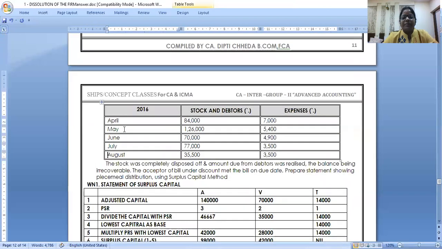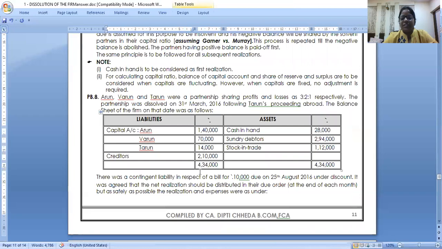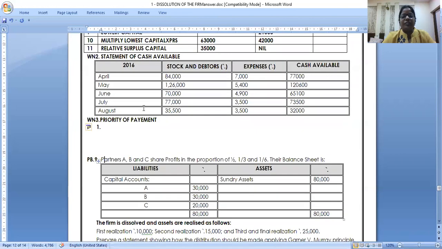Look at the problem. When you get money, the first thing you will do is keep apart, first you will pay outsiders 2,10,000, and then 10,000 you will keep apart for this liability, and both are outside, so you can go with 10,000 first.